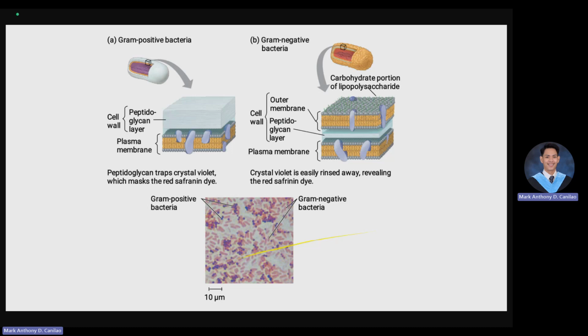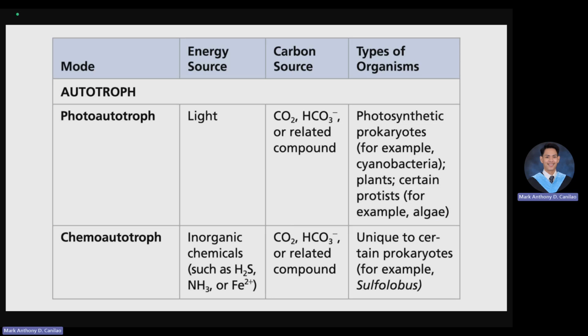So, the primary example of autotrophs are the plants. They use photosynthesis to produce their own food. And heterotrophs, for example, humans, get our organic compounds by eating the plants or other sources of organic compounds. So these are the different types of autotrophs. We have the photoautotroph and chemoautotroph.